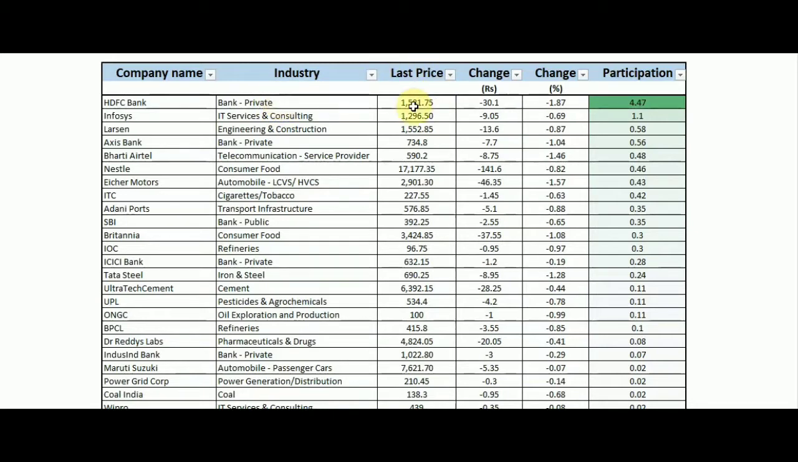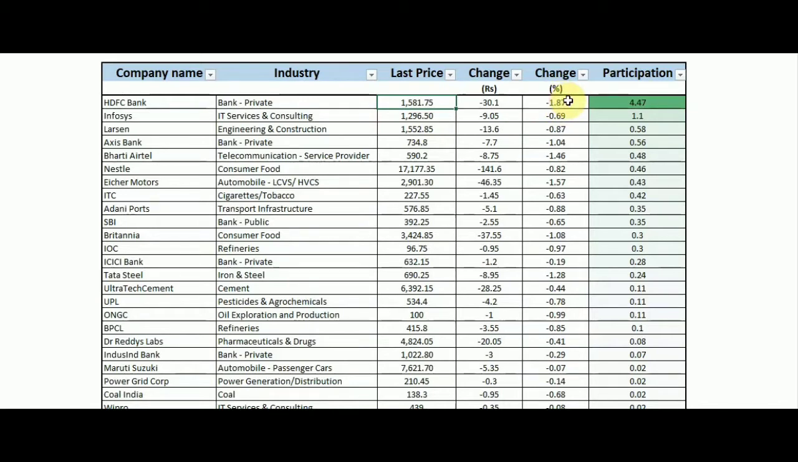Clear? Now last price means the closing price of today's trading session for HDFC Bank, and this is the change in rupee terms, or you can say change in absolute terms. So from yesterday's close, if you calculate today's close, it is minus 30.1 in absolute terms or in rupee terms. Now in percentage terms it is minus 1.87, friends, correct?